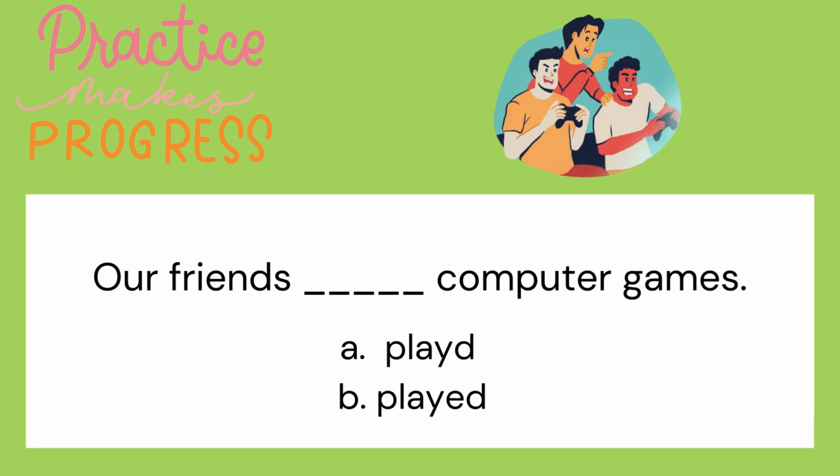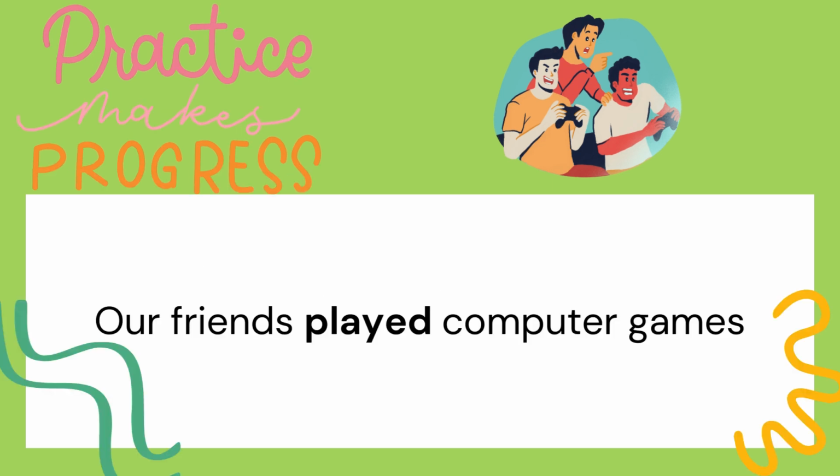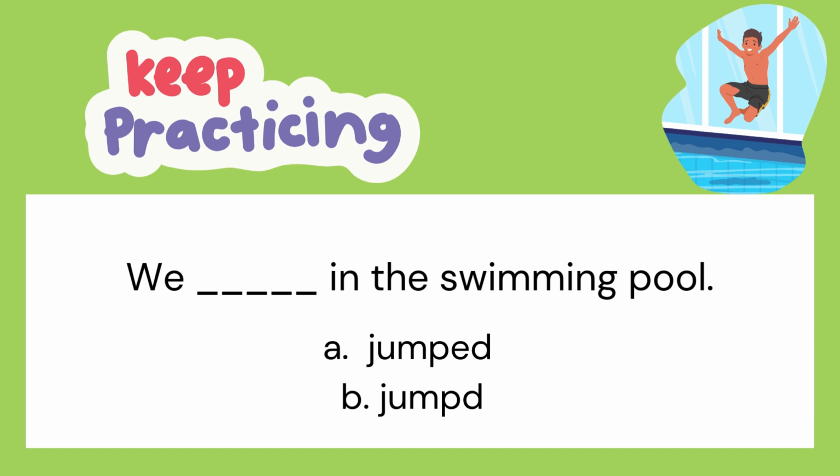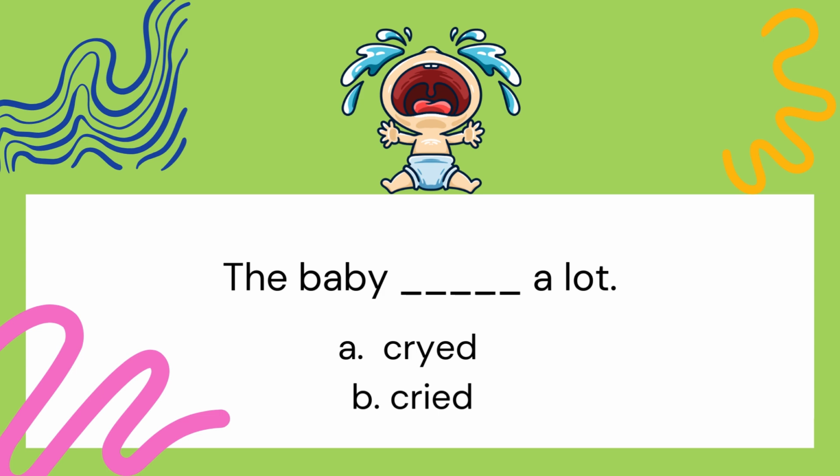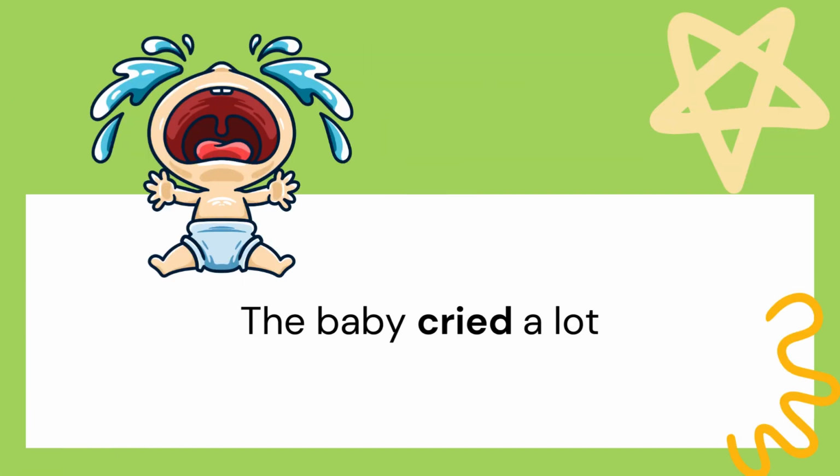Our friends played computer games, A or B? That's right. We jumped in the pool. How do you spell that? Jumped, ED in the pool. The baby cried a lot. After R and Y, R is a consonant, so after R, you change the Y to I.